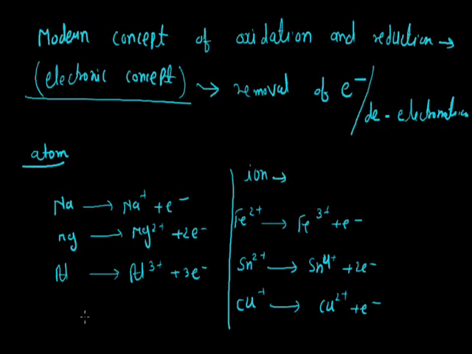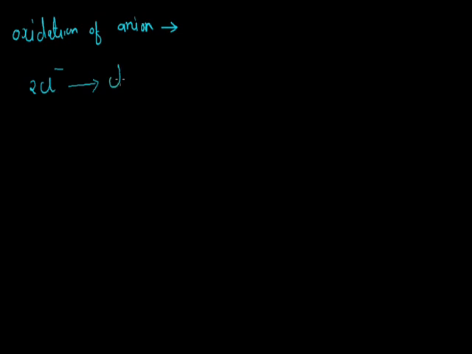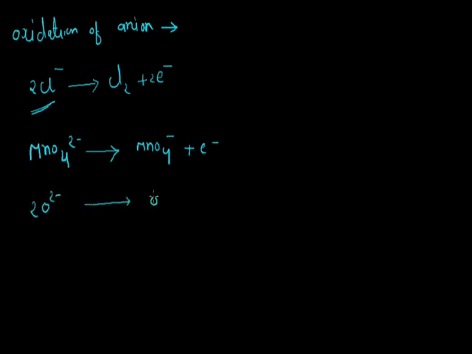Now we have discussed the oxidation of anions according to the modern concept. Here is the example of the Cl negative ion. After the reaction, it gives Cl2 plus 2 electrons. In this reaction, the anion Cl negative loses its electron, so that is termed an oxidation reaction. Similarly, if we have the example of MnO4 2 minus, that is the manganate ion, after the reaction it gives the permanganate ion MnO4 negative by the removal of a single electron. Oxide ion, after the reaction, gives O2 by the removal of 4 electrons.